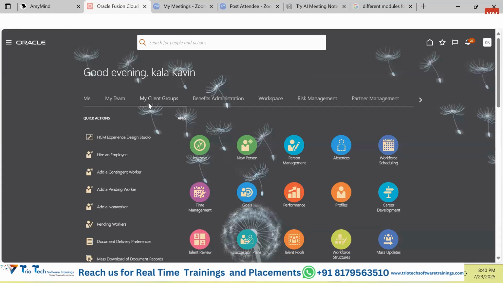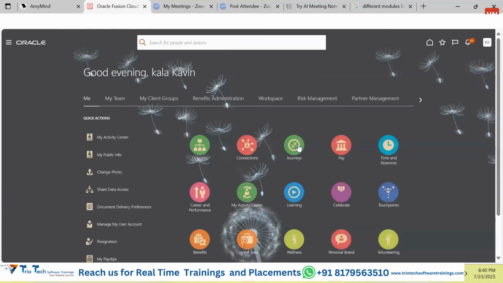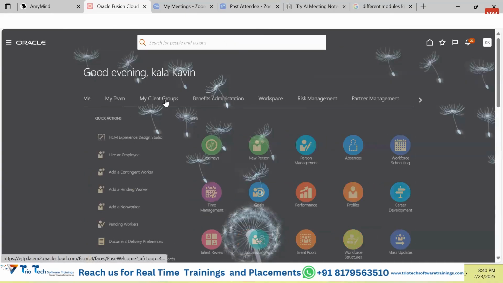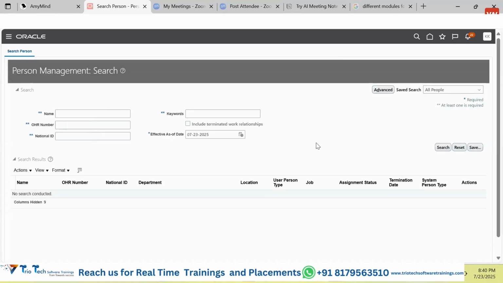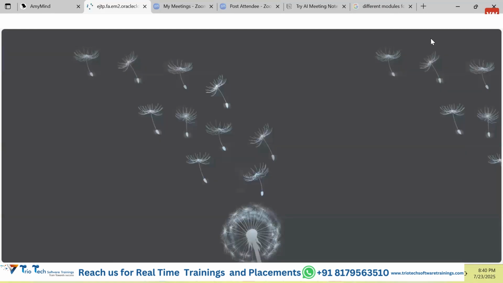So guys, this is the landing page where we are supposed to work, and if you are accessing any page and you have to come back to the home screen, you can click onto this home icon and it will bring you back to the home screen. Suppose I'm accessing this particular page. Currently I'm in this tab, under this particular page. Under this page, I have done my work, but I need to go back to my home screen. How can I go? Click onto this and I will land on the home screen.